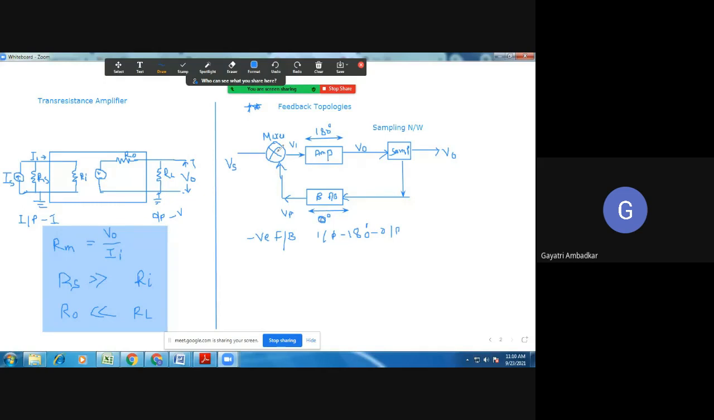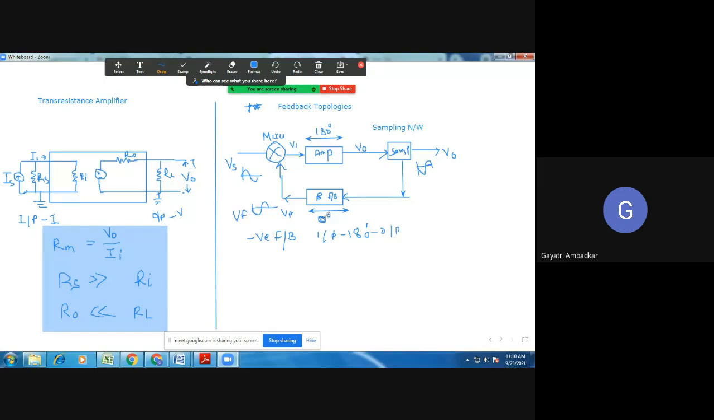Suppose this is your signal. For a negative feedback, you want a phase shift in the signal. So the amplifier is providing the phase shifted signal. Now this signal is going to the beta network, which will not provide any phase shift, so the signal will remain phase shifted as that of the output. Now this input signal and this VF are out of phase, therefore it's a negative feedback.